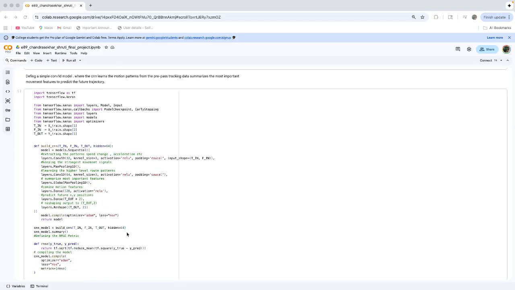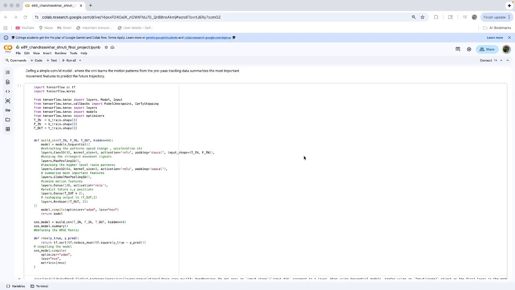Now, moving on, firstly, I build the CNN model. This is the Conv1D CNN model. The first Conv1D layer applies the filters across the time, allowing the model to detect short-term motion. And causal padding is added. It ensures the model only uses past information, so there is no future information leakage here.